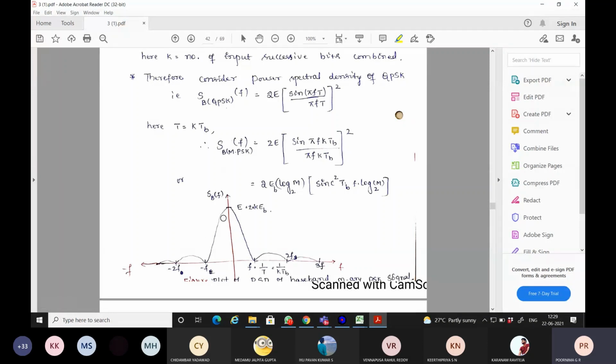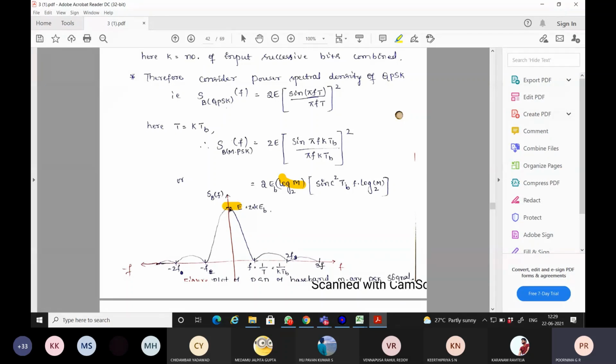You can represent this sinc function as having an amplitude of 2 EB K. The sinc function is spread at f equal to 1/TB, so you can see that at 1/TB, 2/TB, 3/TB, etc. the sinc function has the loops.